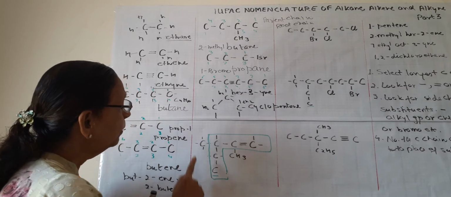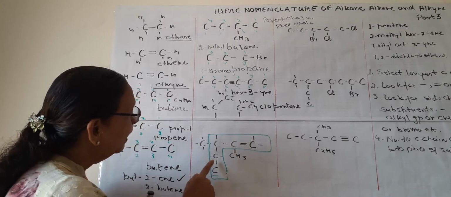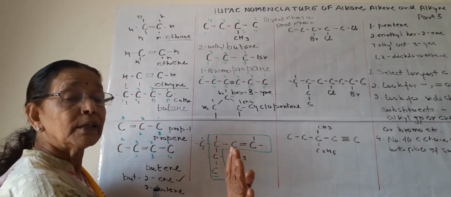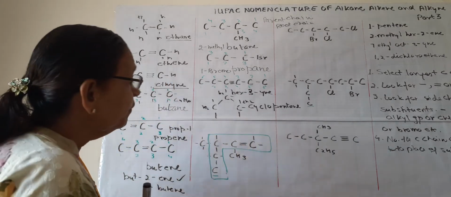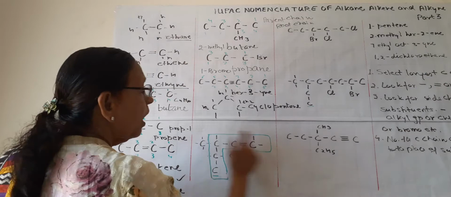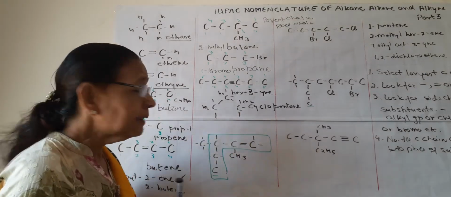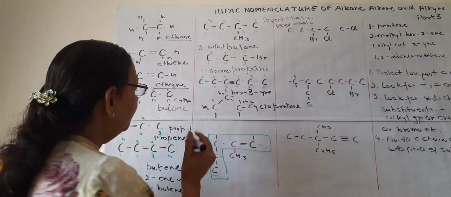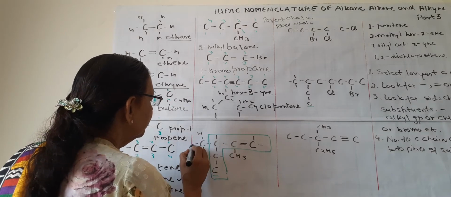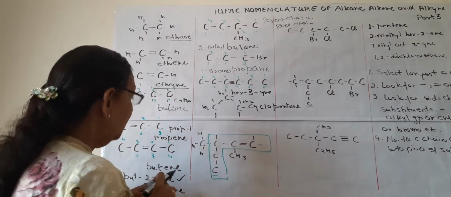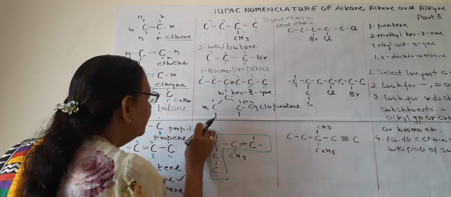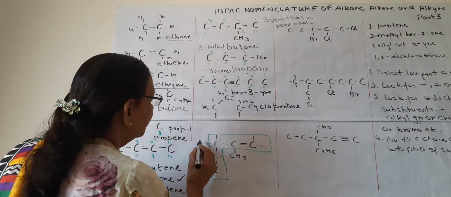We should know this is the substituent and these two are not substituents. They are attached with one another. So we should know how to select the longest carbon chain. Now we can write H, H, H. We can write it as CH3.